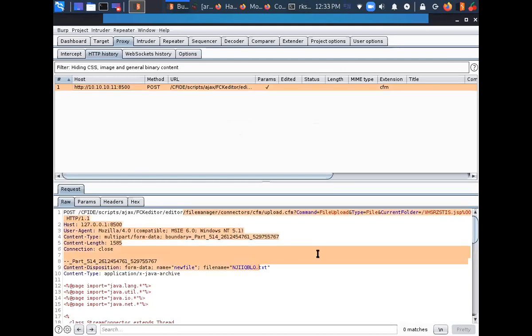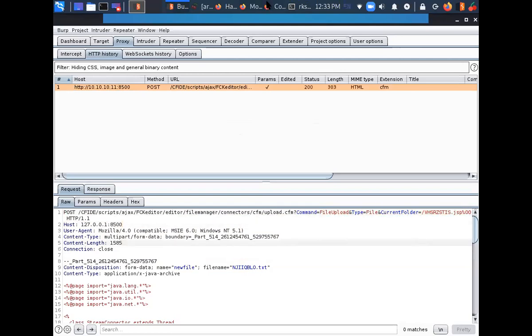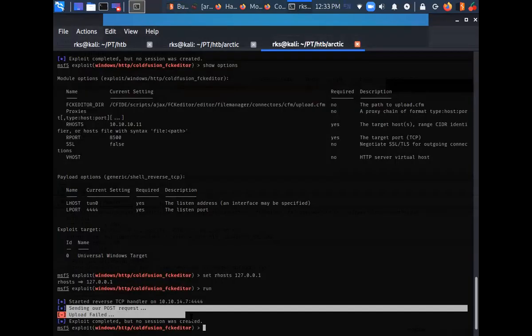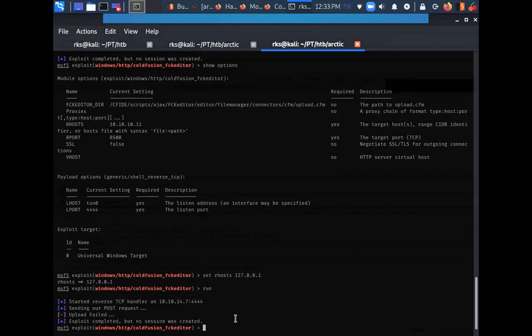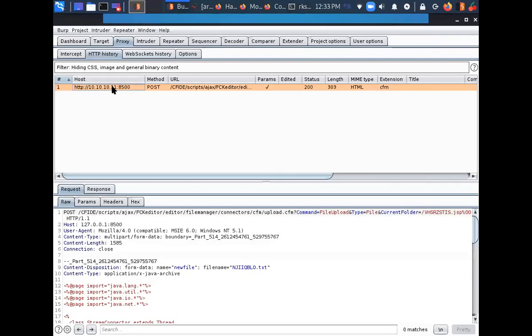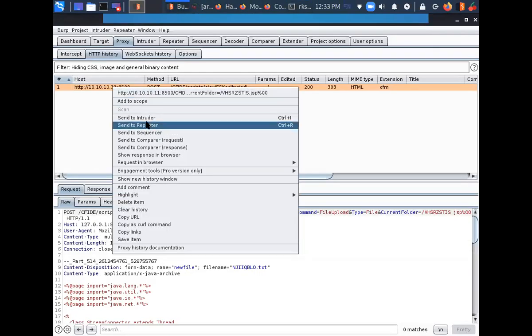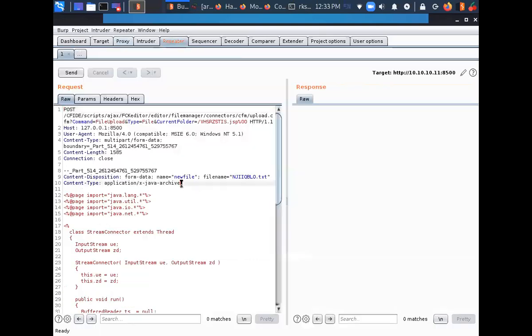It is trying to upload some file. Okay, upload failed, exploit completed, but no session was created. Okay, let's get back to Burp and send this request to the repeater and try to understand this request.